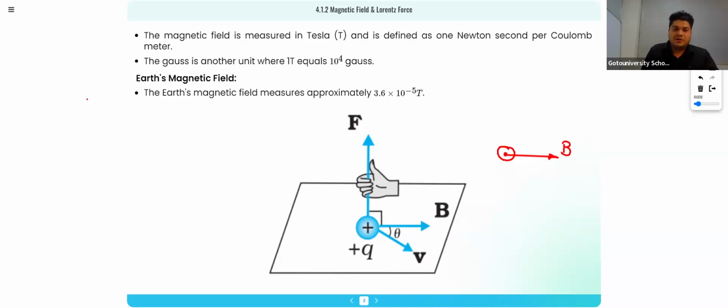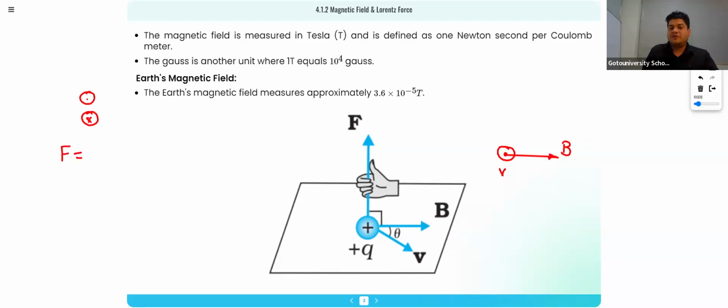I'm making this dot. Sorry, dot means outside and cross means inside. So dot means your velocity is outside. So for B and V, we are supposed to go from where to where?